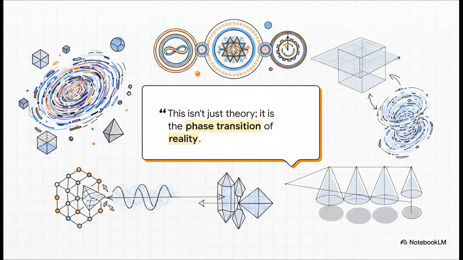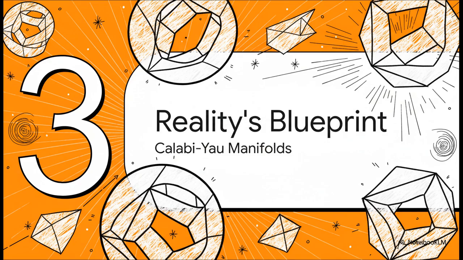Whoa, so this cycle isn't just a nice story to help us understand. It's being presented as the fundamental mechanic of existence itself. But if this is the mechanic, what's the blueprint? What's guiding it? What's the master plan that guides this whole projection of reality?